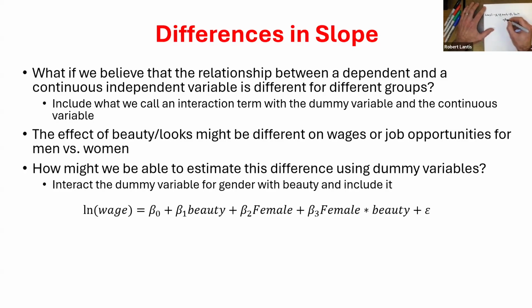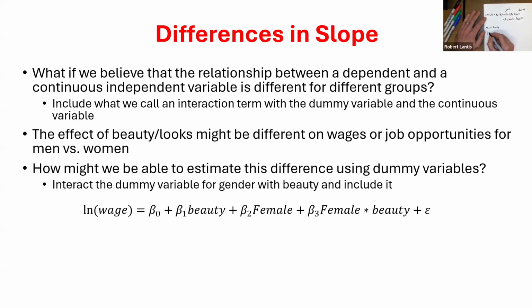So here, I'm now going to include an interaction term of my dummy variable with a continuous variable. If I think about the marginal effect of beauty, this looks variable, what would it be if I just took a derivative of this function?